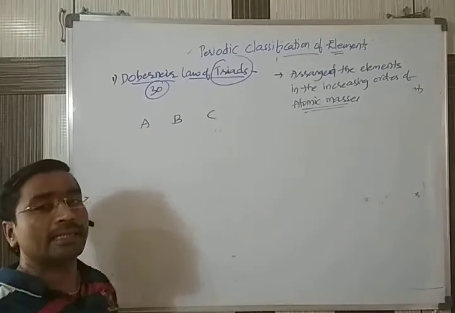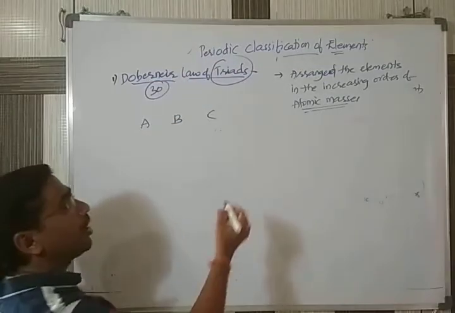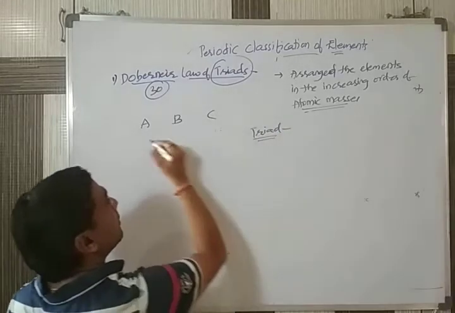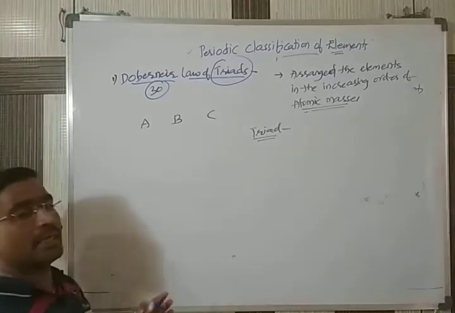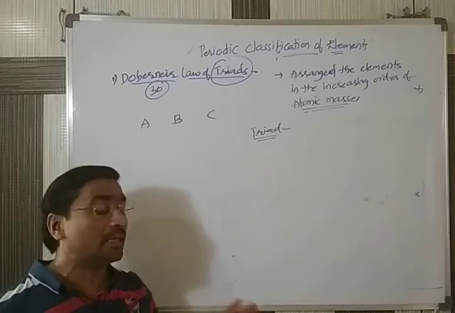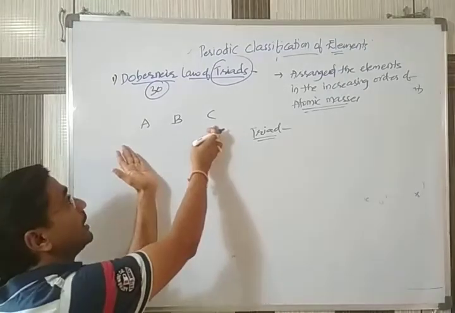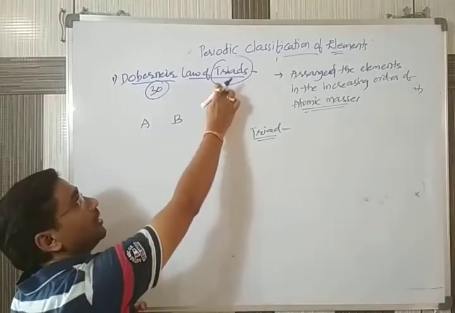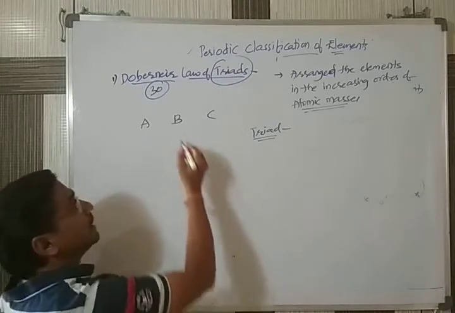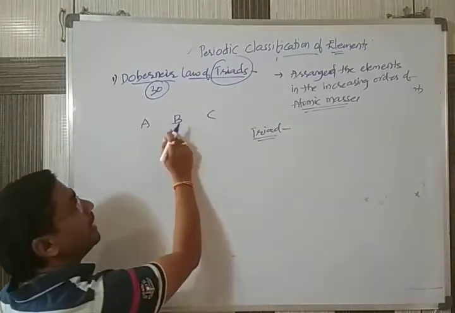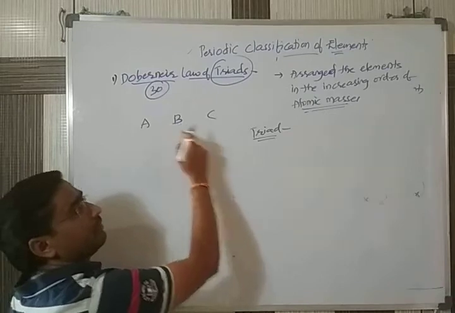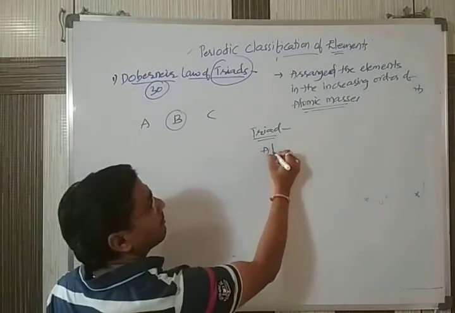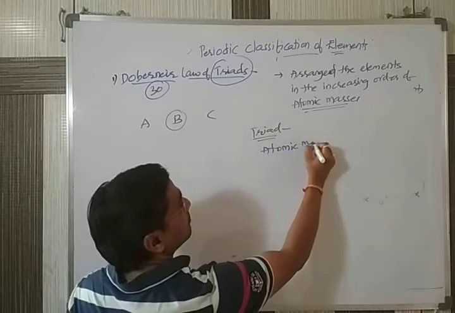Okay, which he called a triad. According to him, which elements are to be called a triad? Not any three elements grouped together is called a triad. According to him, the meaning of the triad is the atomic mass of the middle element. Here the middle element is what? B. The atomic mass of the middle element.